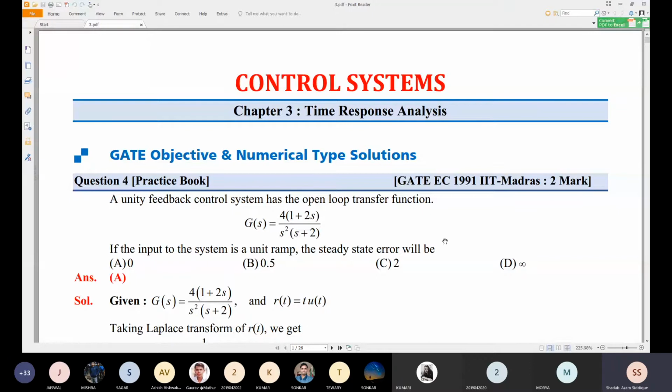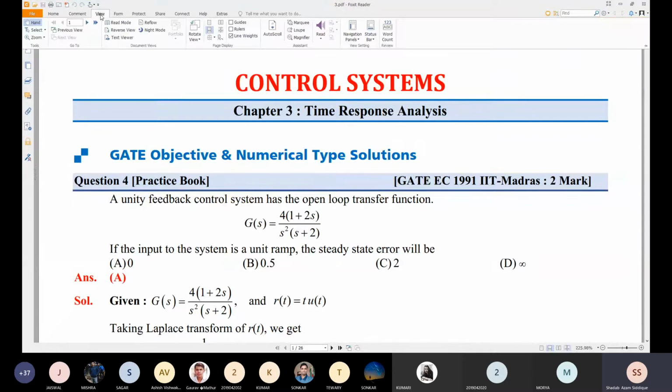For the first question, a unity feedback control system has the open loop transfer function G(s) equal to 4(1 + 2s) divided by s square (s + 2). If the input of the system is a unit ramp, the steady state error will be. It's a very easy problem. Please try to solve this. I'll give you a few minutes, one or two minutes for each problem, so try to at least formulate.